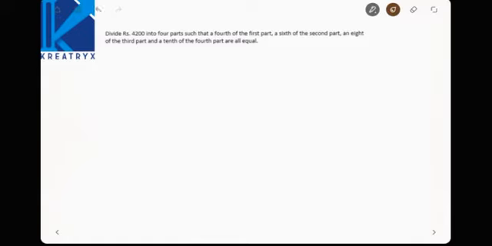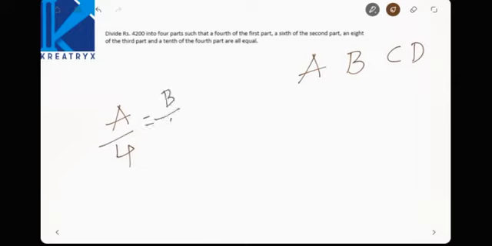Next, divide rupees 4,200 into 4 parts, it seems. So let us call these 4 parts A, B, C, D. Now what is the given thing there? A by 4, a fourth of the first part, and B by 6, a sixth of the second part, an eighth of the third part and a tenth of the fourth part are all equal, it seems. So A by 4, B by 6, C by 8 and D by 10 are all equal. Let us consider this as K. All are equal to K. Now A will be what? 4K.